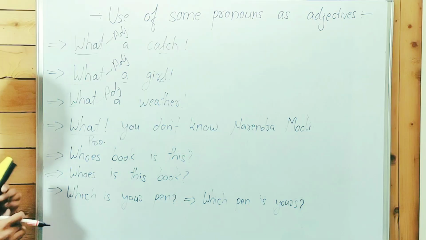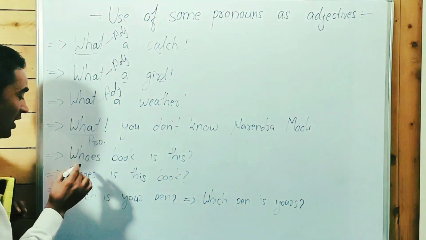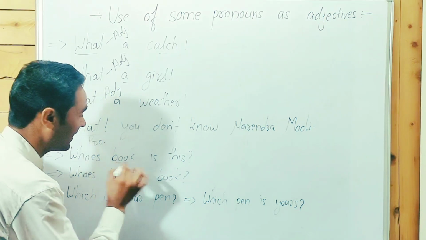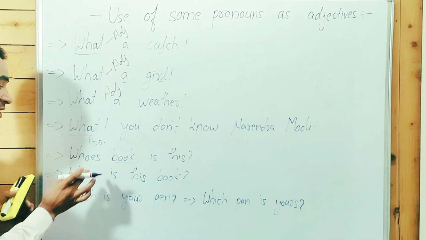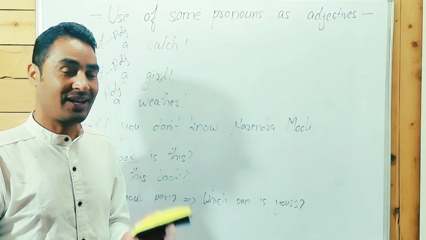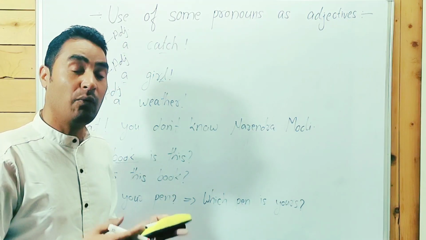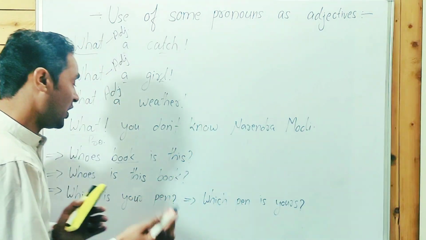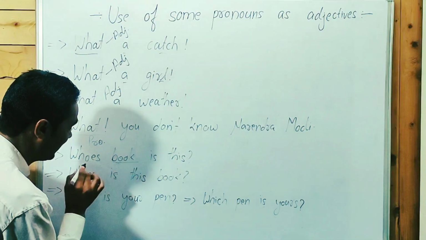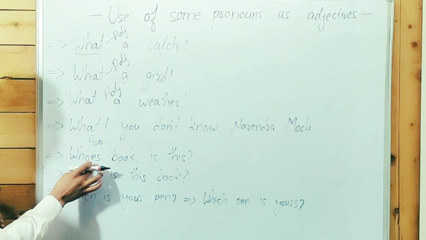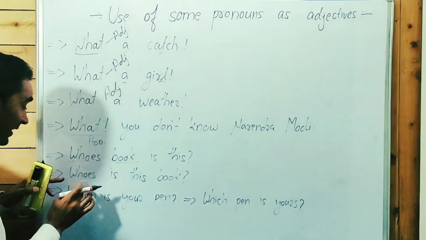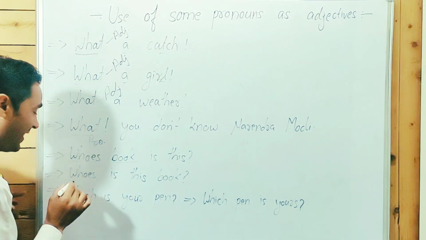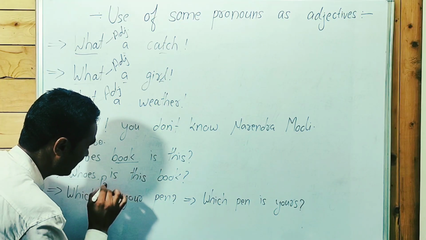Adjective. Guys, here, whose book is this? Whose, and after that, book. Book is a noun, as you know, and before a noun adjectives are used. A word which modifies a noun or pronoun is called an adjective. Here, whose has been used as an adjective. Whose book is this? Okay, whose is this book? Here, whose has been used as a pronoun.